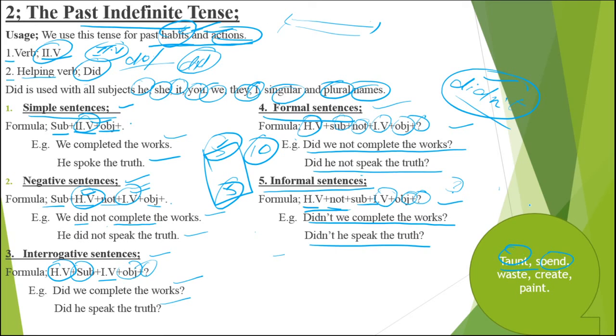In the same way, spend. You spend money. You do not spend money. Do you spend money? Do you not spend money? Don't you spend money? You spent money. You did not spend money. Did you spend money? Did you not spend money? Didn't you spend money?